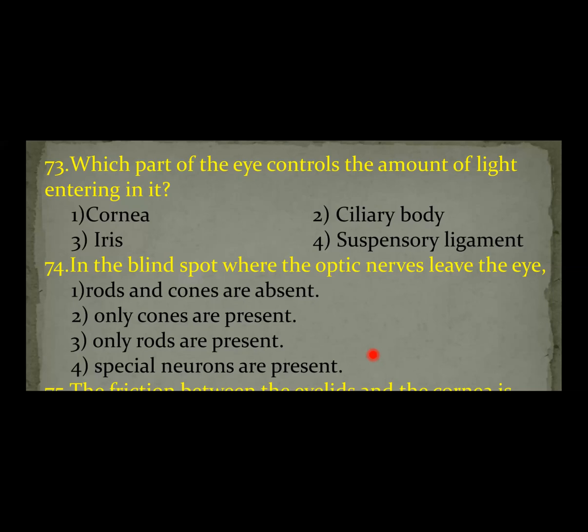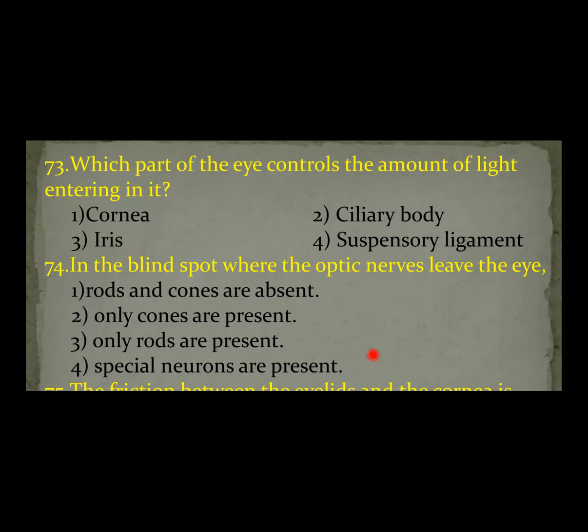The iris is made up of two types of muscles, the dilator muscles and sphincter muscles. In low intensity of light or dim light, the dilator muscles of the iris contract. Thus the diameter of the pupil increases, and more light can enter the eye.